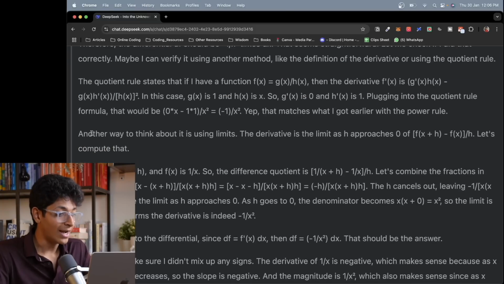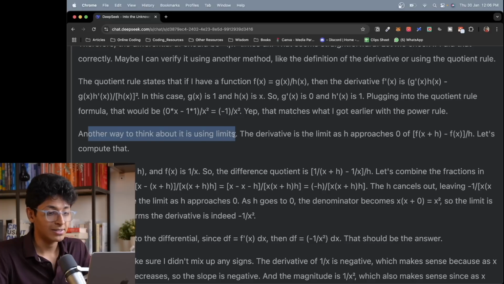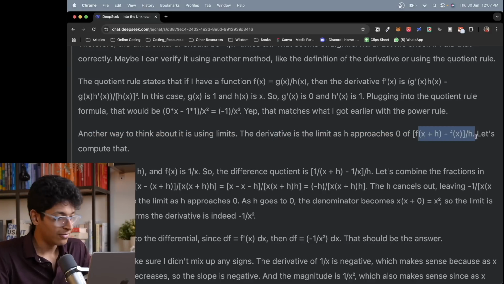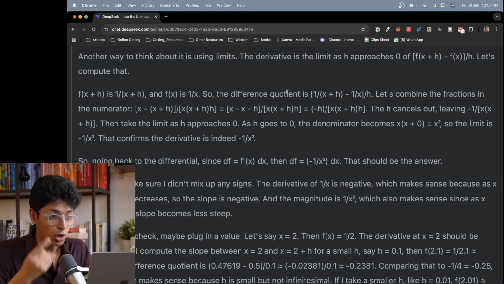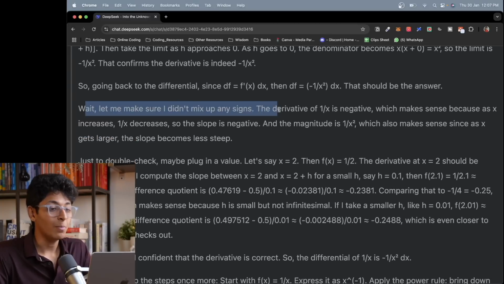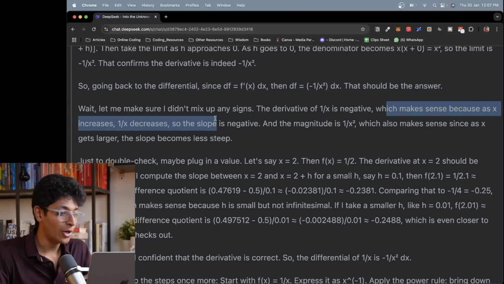So the thing is, another way to think about it is using limits. The derivative is the limit as h approaches 0 of the change in the function. And then it will solve this using the limits approach, and then it will again think about it. Wait, let me make sure I didn't mix up any signs. The derivative of 1 upon x is negative, which makes sense because as x increases, 1 upon x decreases.